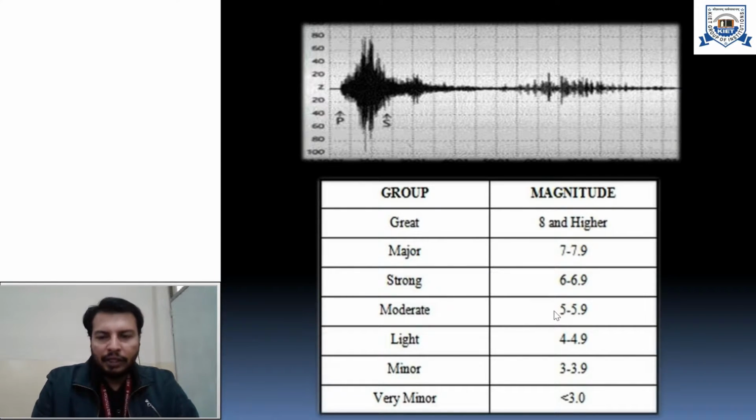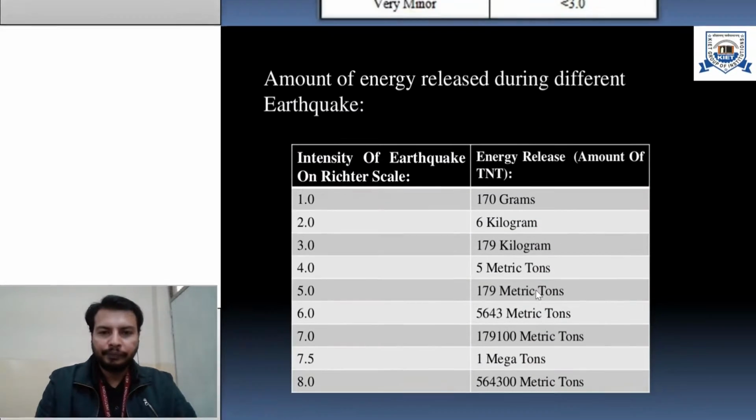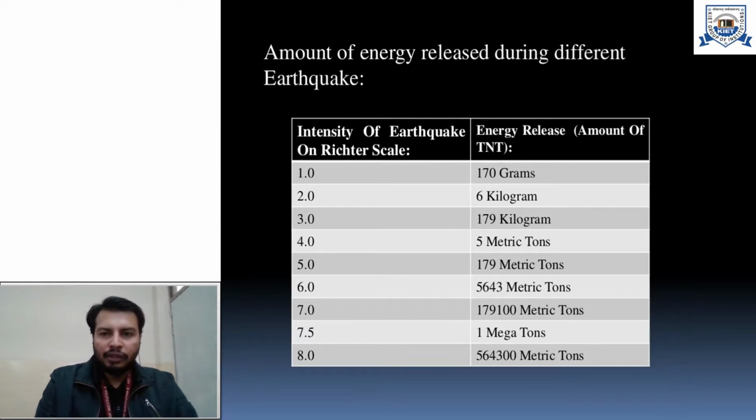If we talk about the damage caused by earthquakes, from the Richter value of 5 we can have an idea that earthquakes having a value greater than 5 can possibly cause damage to habitat. This is one chart that can show you how to get a feel for the intensity with respect to the same amount of energy being released by explosives.